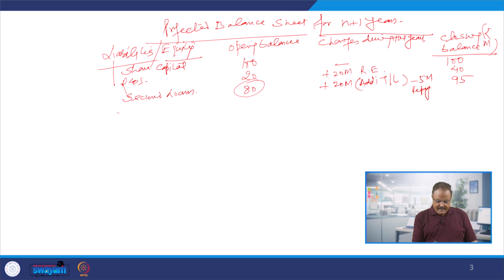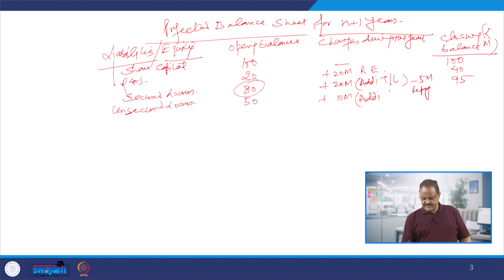And then we are going to have the unsecured loans. And how much was the unsecured loan figure? If you recall the previous slide, you will find out it is 50 million. And we are going to have this 10 million proposed increase. We are going to borrow 10 million more unsecured loan, so you call it the additional borrowings. So the total unsecured loan is going to be 60 million.